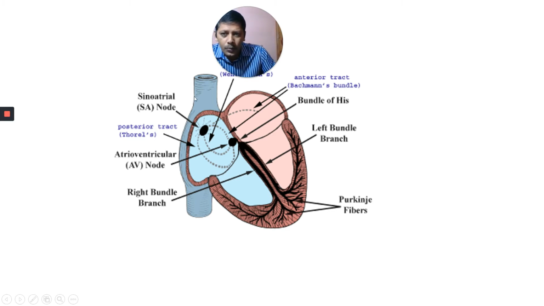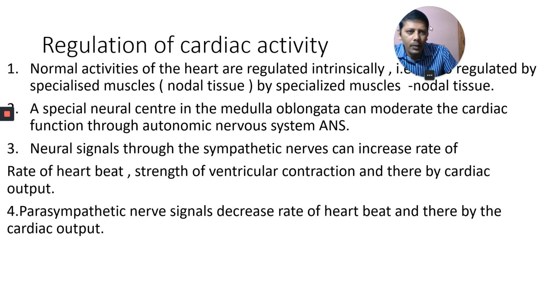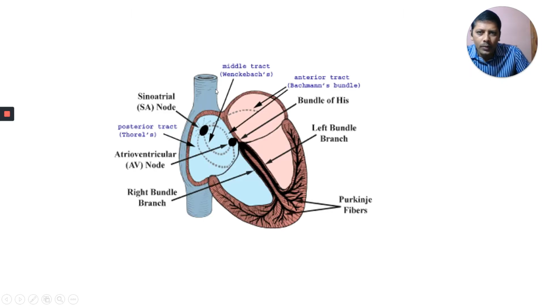This is the first point from the previous slide: normal activities of the heart are intrinsically auto-regulated by specialized muscles called nodal tissue. You can see the nodal tissue here: the sinoatrial node, the AV node, then the bundle of His, the bundle branches, and then the Purkinje fibers. All this together we call the nodal tissue of our heart.